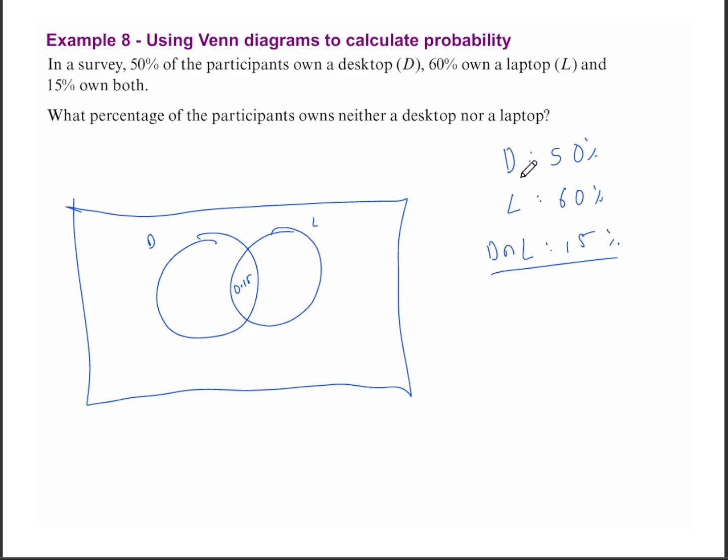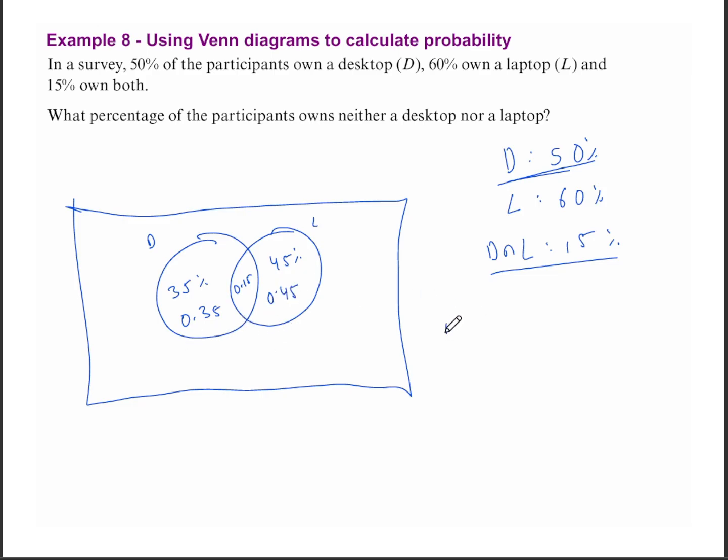That is just 50% minus 15%. That is going to be 35%. Because if 50% of people own desktops and 15% own both desktops and laptops, if you remove that 15% from here, you'll get a total of 35% of students that own only desktops. So 0.35. Same thing for laptop, we do 60 minus 15, which gives us 45%, which is just 0.45.